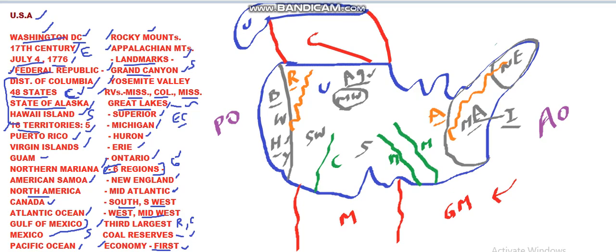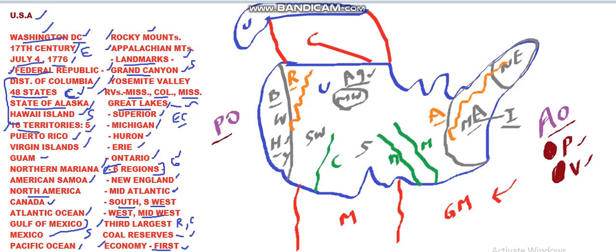Now we shall see the 5 territories that are outside this mainland USA. So Puerto Rico. Here is present Puerto Rico. So this is on the Atlantic Ocean side. This is to be remembered. After that, Virgin Islands. Even the Virgin Islands are present on the Atlantic Ocean side. So Puerto Rico and Virgin Islands also belong to USA. They are on the Atlantic Ocean side.